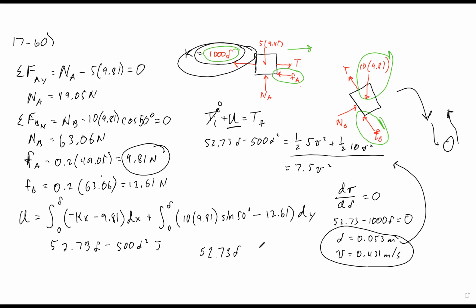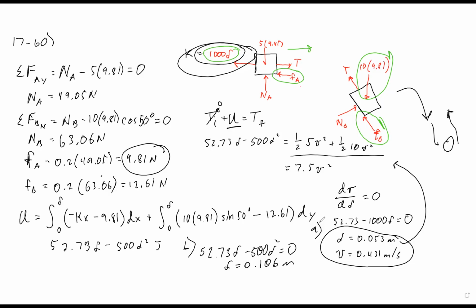It's just the 52.73 delta minus the 500 delta squared equal to 0, because velocity is 0. So the maximum distance is going to be 0.106 meters. Okay, again, part B. So this is part B. This is part A. Pretty straightforward.